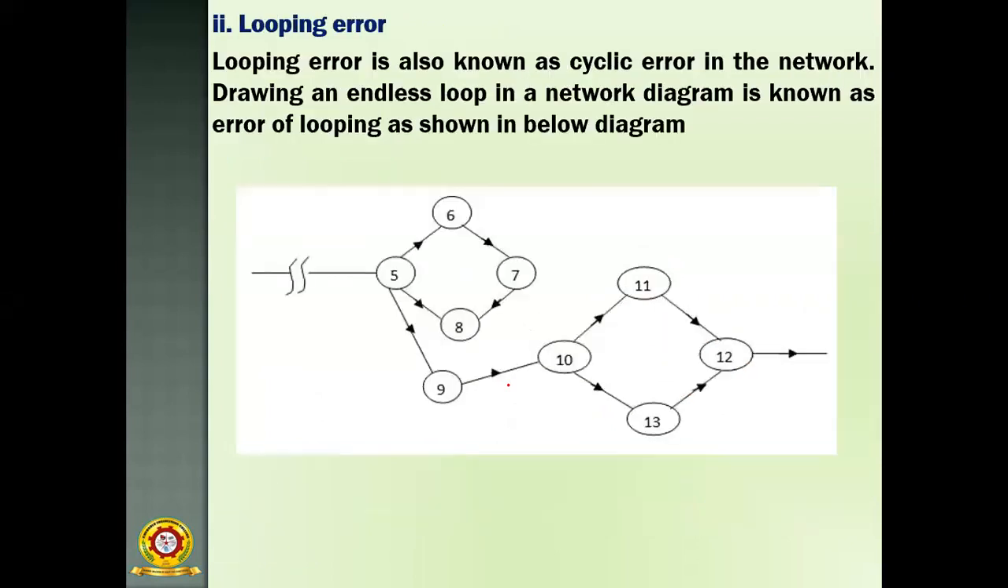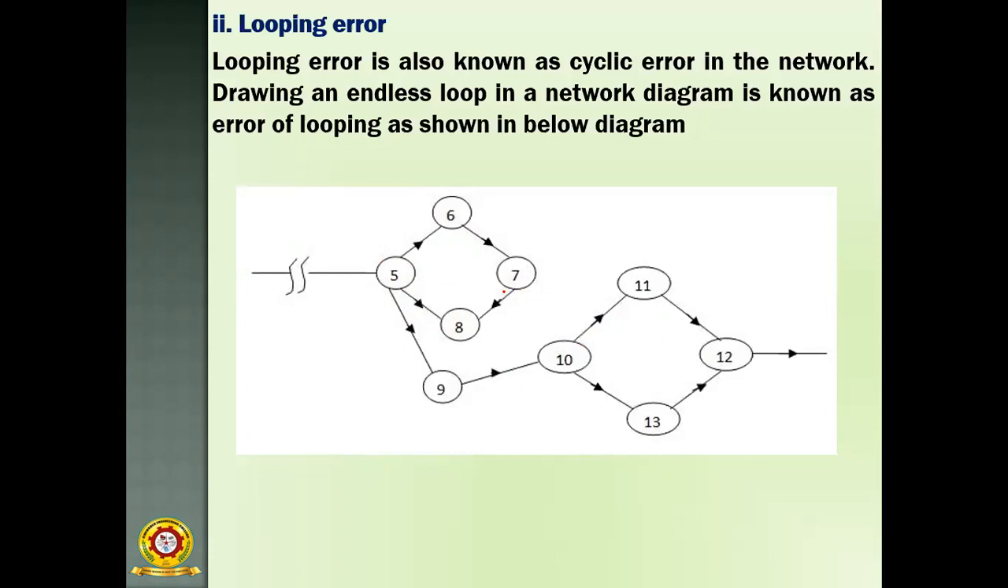Then after that, the second one is the looping error. This is also a most common error made by most network diagram designers. Looping error is also known as cyclic error in the network. Drawing an endless loop in a network diagram is known as the error of looping, as shown in the diagram below. So this is a loop: 5 to 6, 6 to 7, 7 to 8, 8 to 9, and 5 to 8, and like this. This is a looping one, and it is not a correct one.